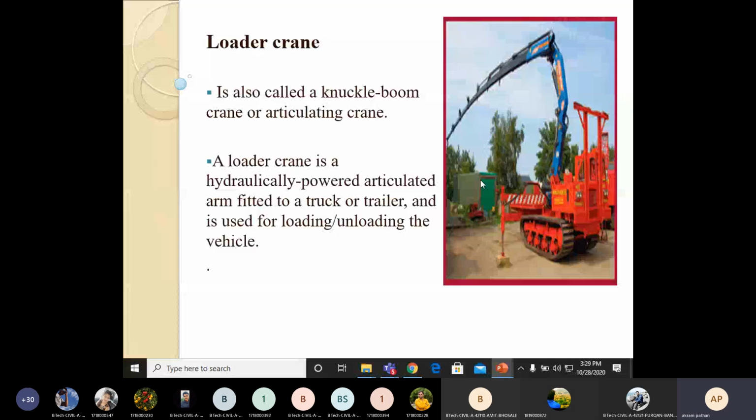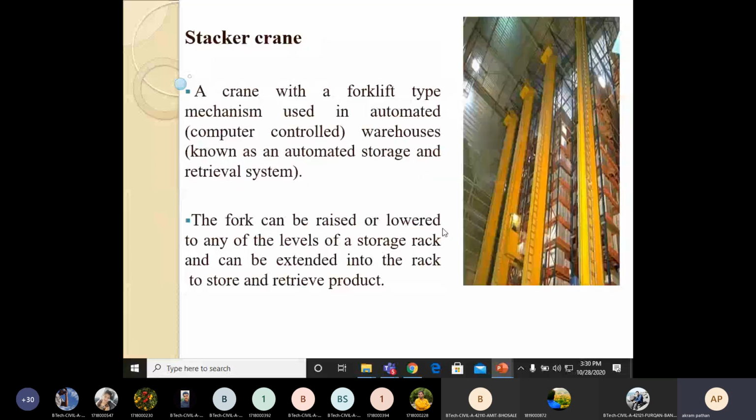It has a fork that can be raised or lowered to any level of a storage rack and can be extended into the rack to store and retrieve the product. This type of stacker crane is generally used in a mall. We can lower or extend the height up to a particular level with the help of this type of crane. So the best application of this type of crane is in a mall.